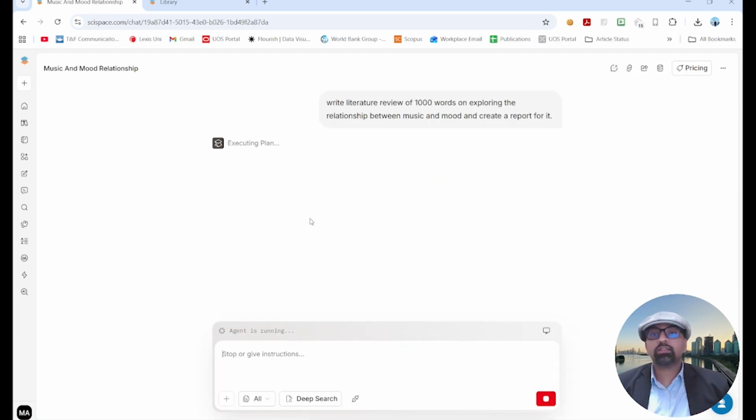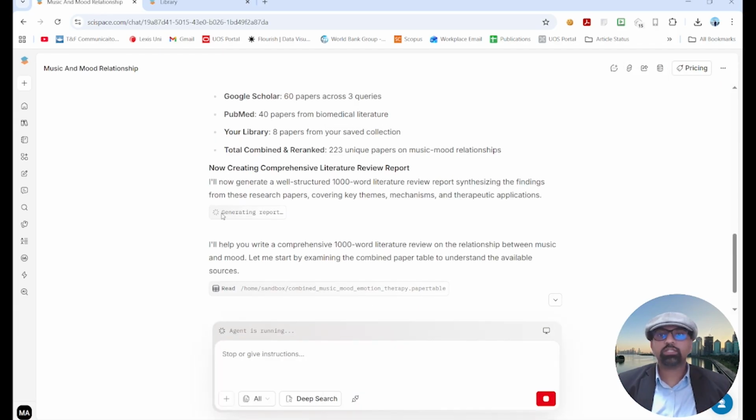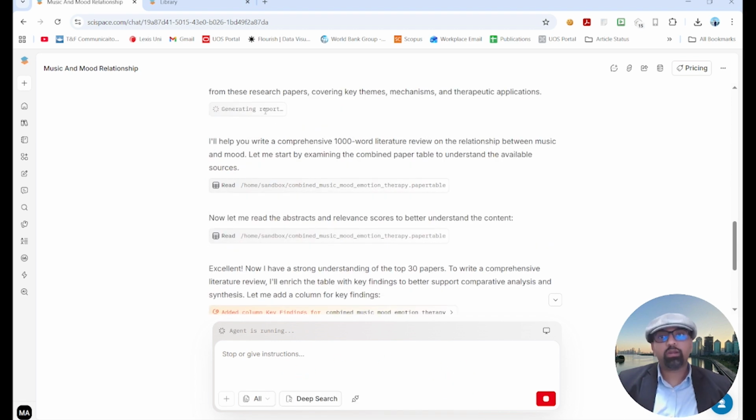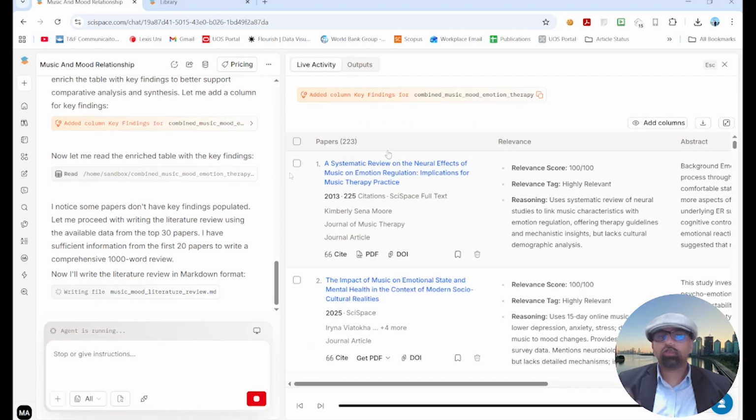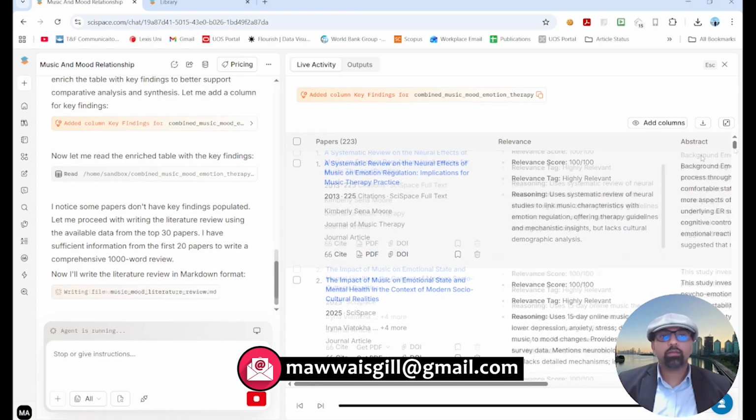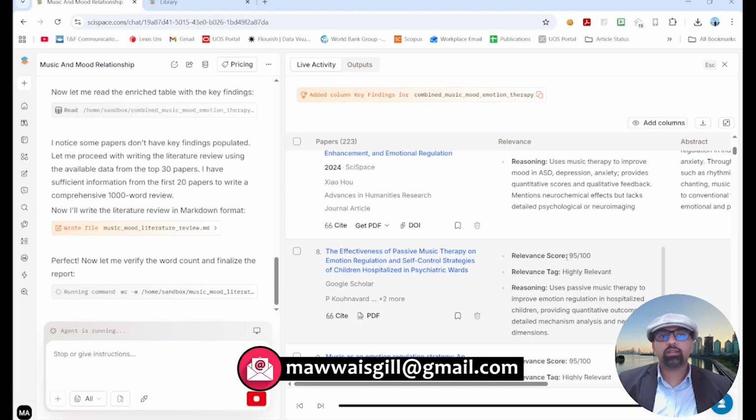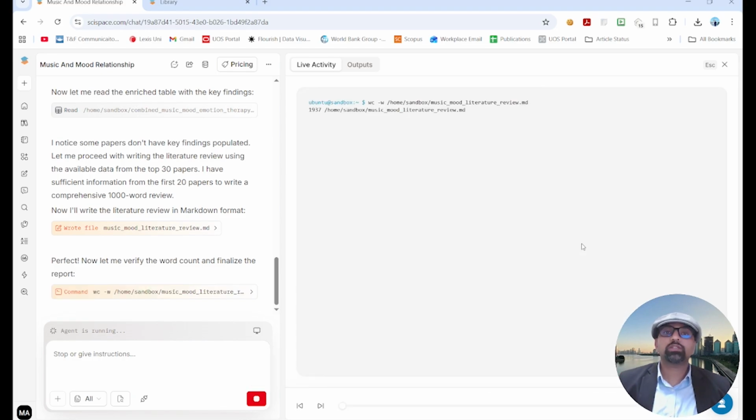So it has started executing the plan. Now if you see it generating the report, it says I will now generate a well-structured literature review that we asked. Before it gets generated, let's explore this one. You are already familiar. This paper is 100 by 100 relevant to our search query. Highly relevant, and as you scroll down, you will see the relevance score. This we already have explored in one of our previous videos. I have given the links to those videos in the description as well.